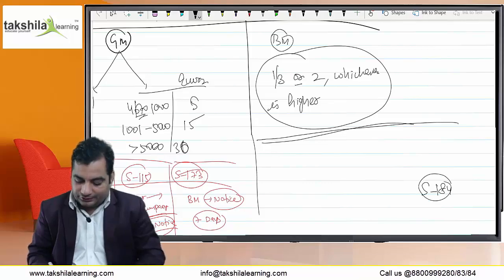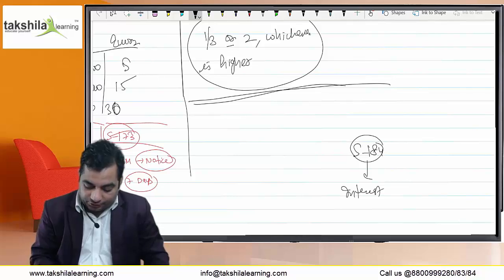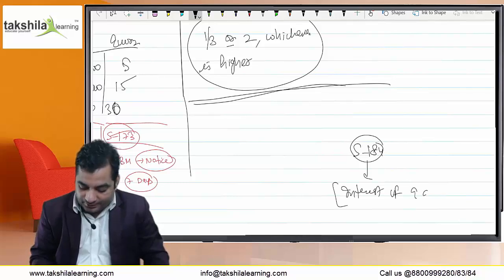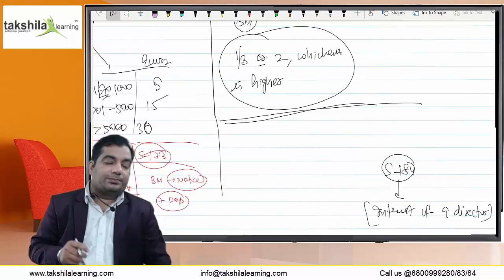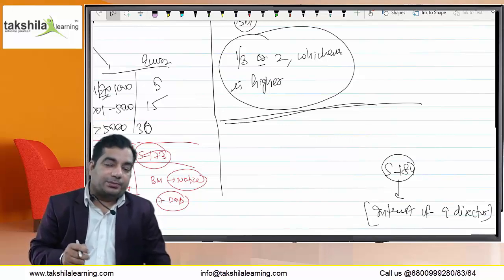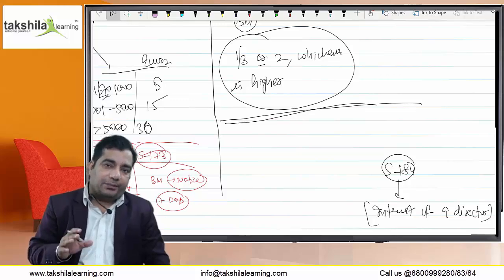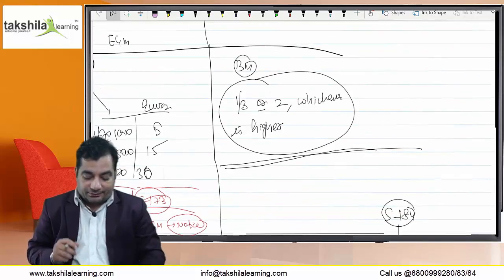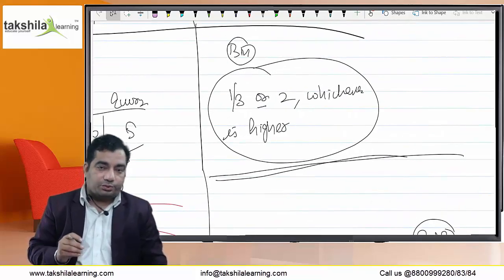184 deals with the interest of a director in a particular agenda. When any director is interested in the agenda being discussed in the meeting, he cannot be counted in the quorum. He cannot even participate in the discussion. He may attend the meeting, but he will not be counted in the quorum. The main thing is that if there is a board meeting, the quorum is 1/3 or 2, whichever is higher, is clear.